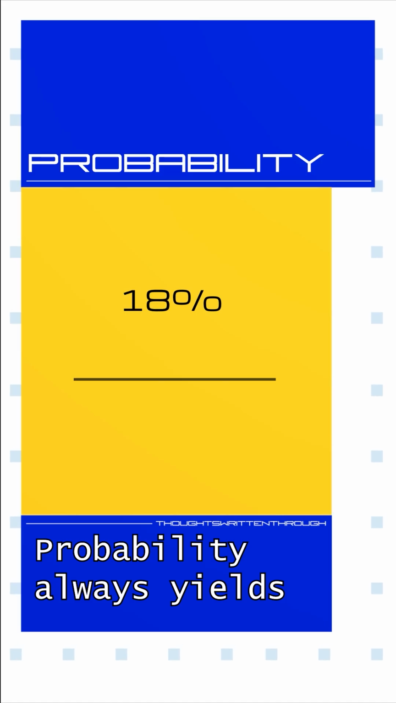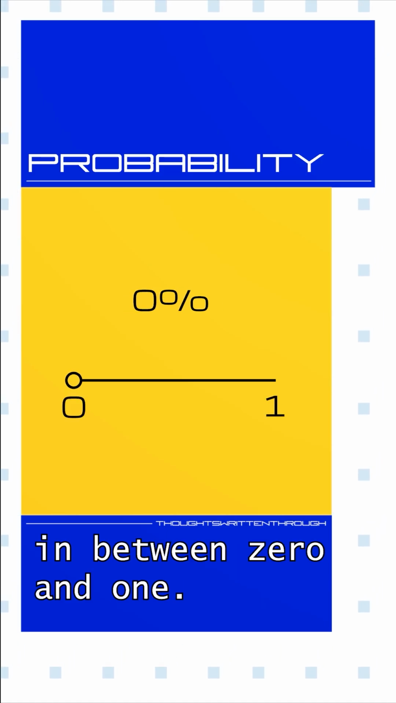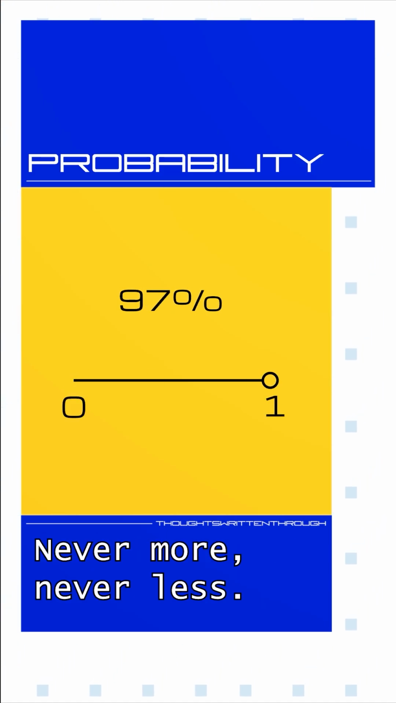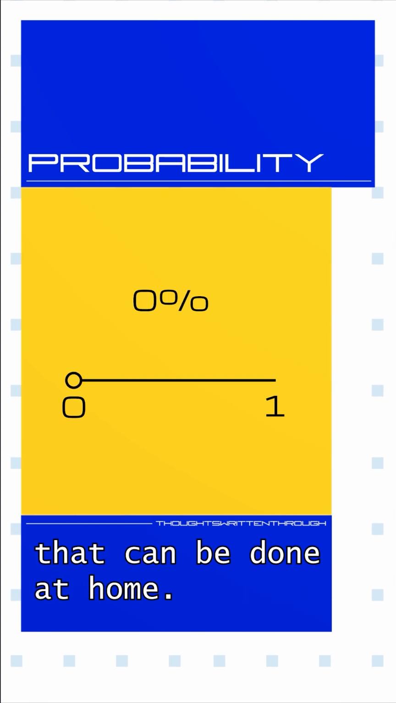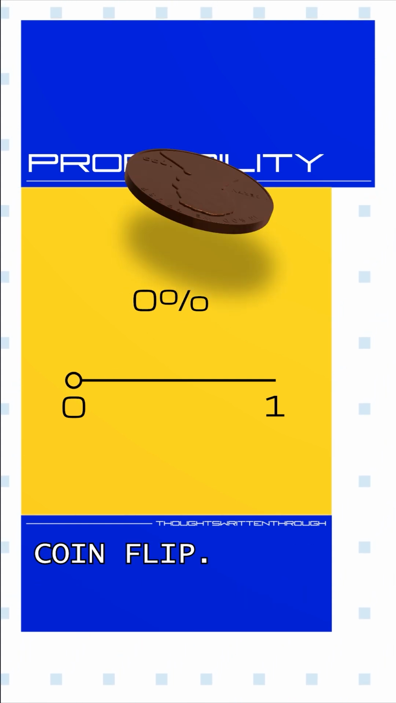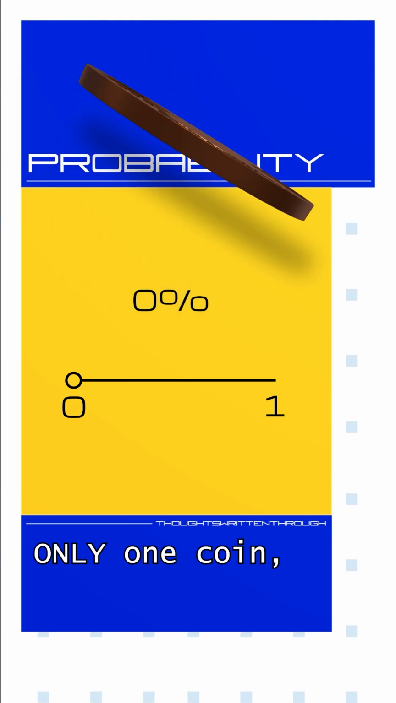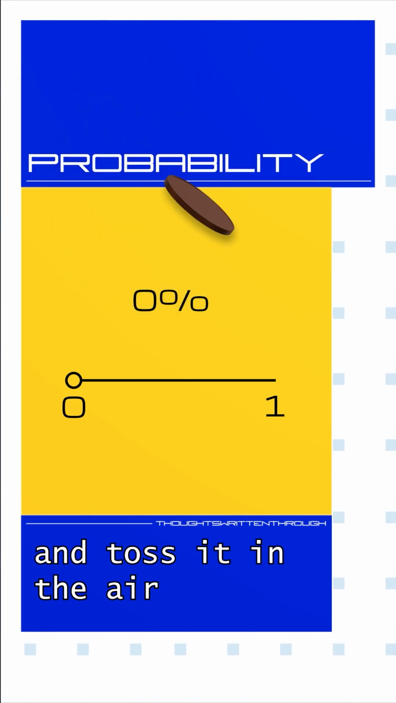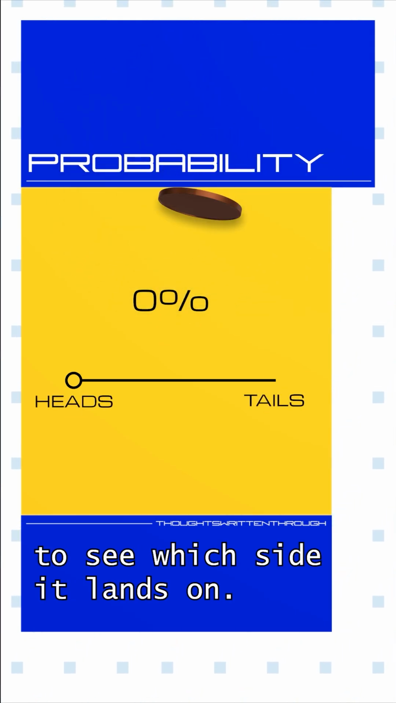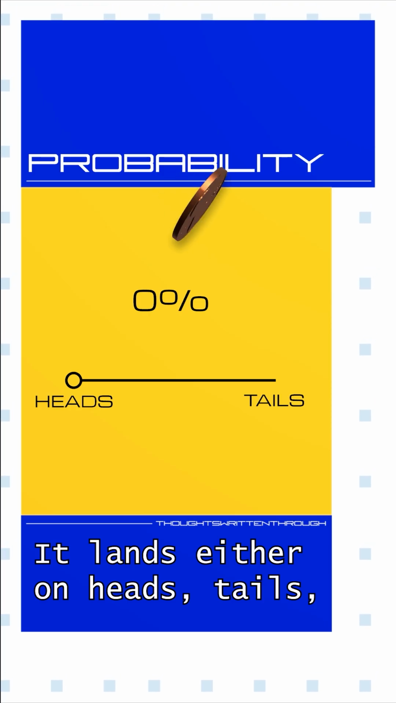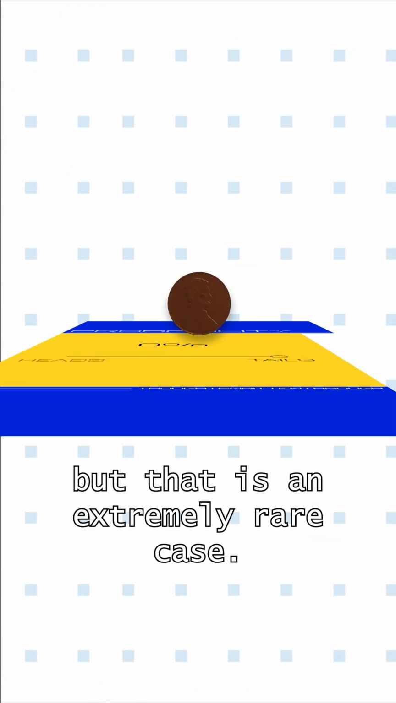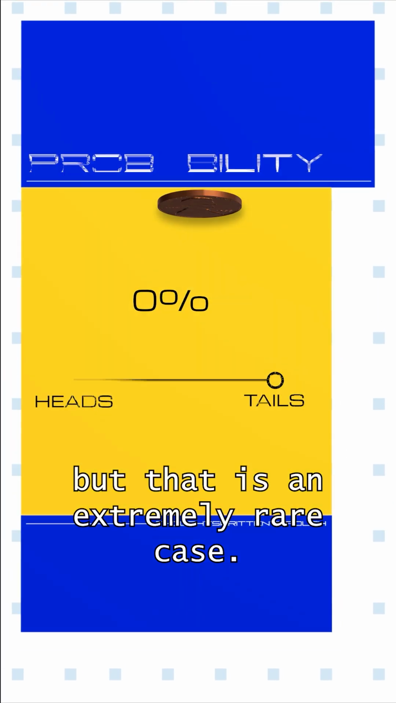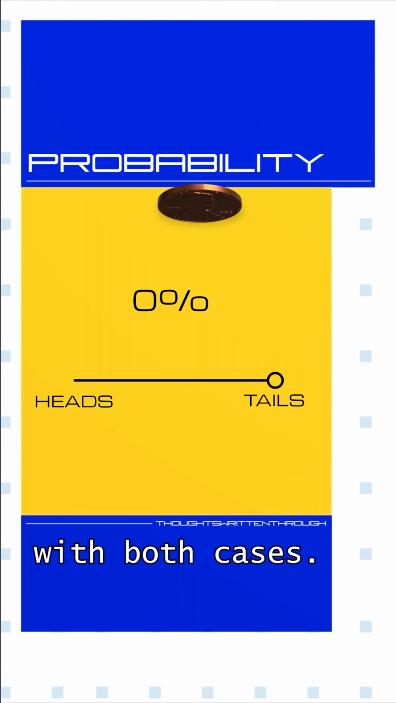Probability always yields in between 0 and 1, never more, never less. We have the simplest example that can be done at home: coin flip. You can take only one coin and toss it in the air to see which side it lands on. It lands either on heads, tails, none other. Maybe the edge of the coin, but that is an extremely rare case. We can break it down with both cases.